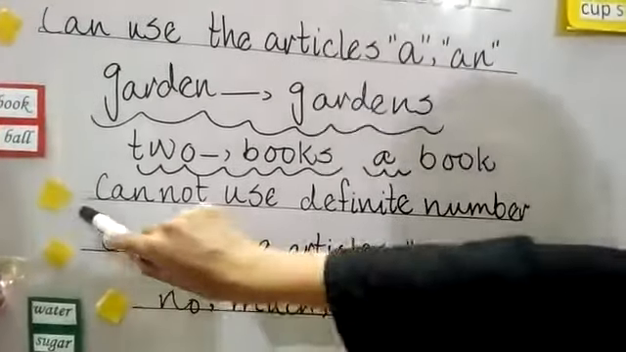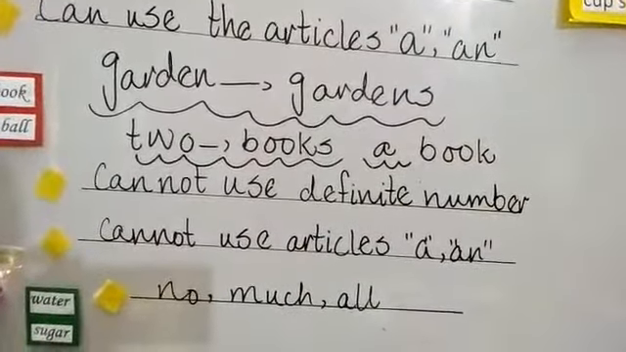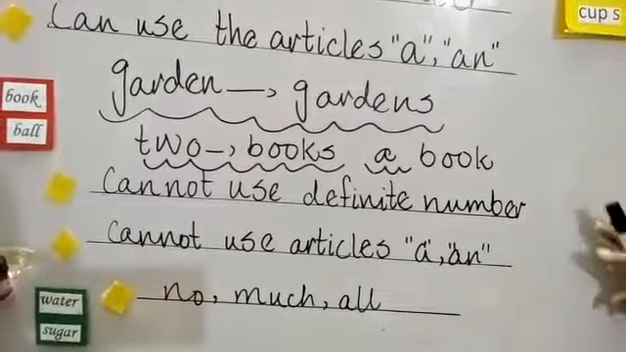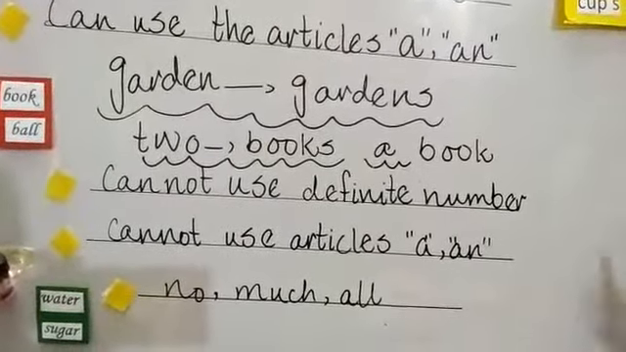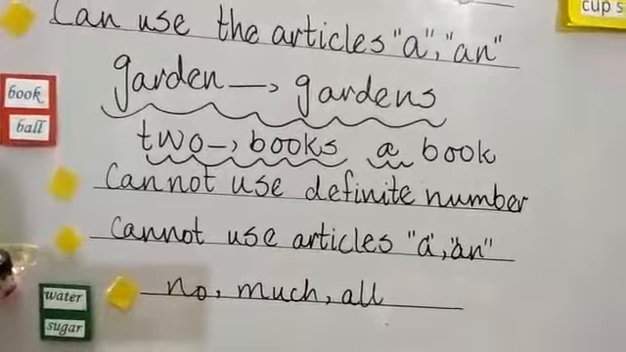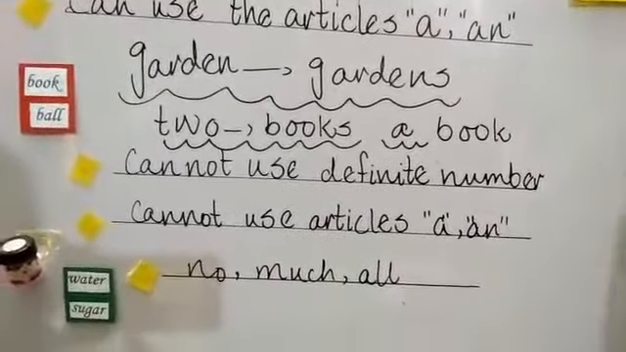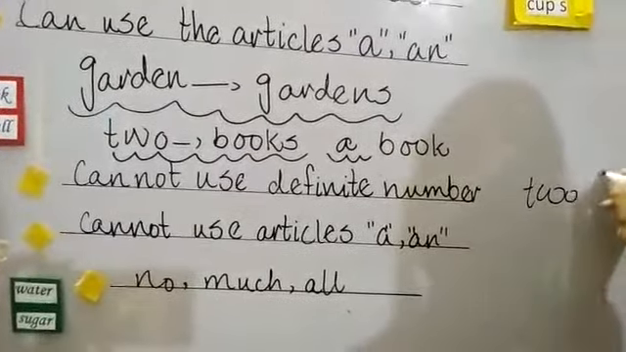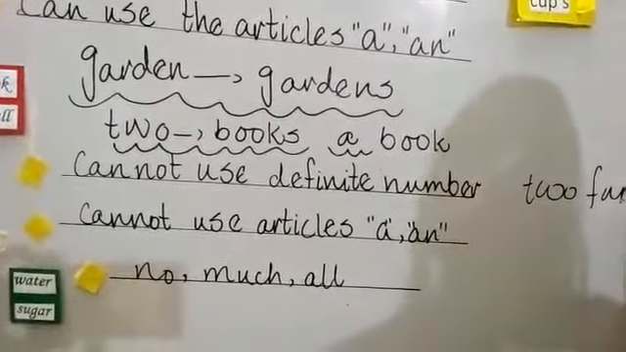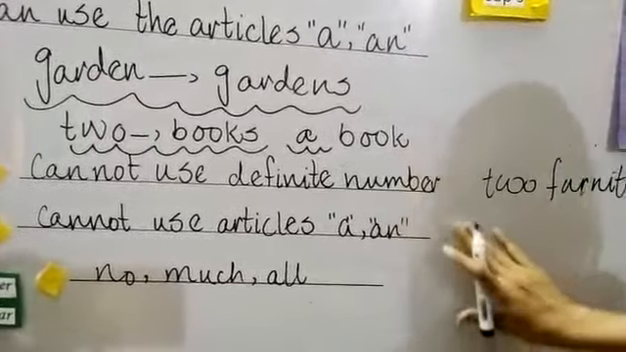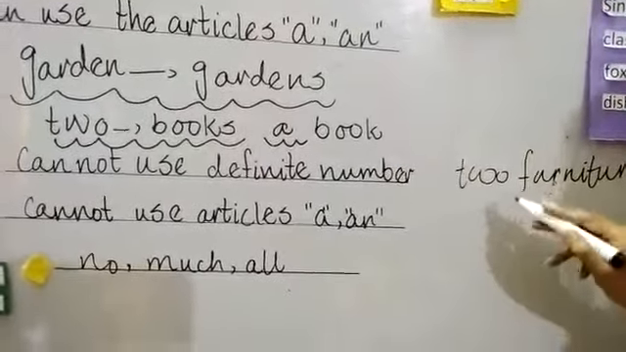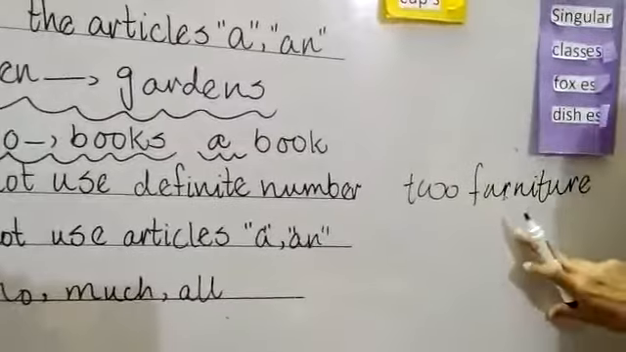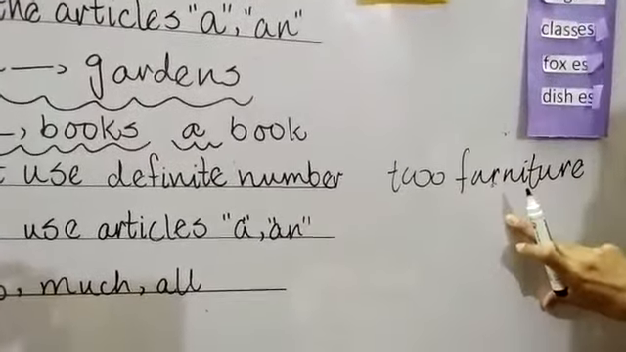Look at the first one. Cannot use a definite number with uncountable nouns. Like we cannot say two furniture. So we cannot use a definite number with an uncountable noun.